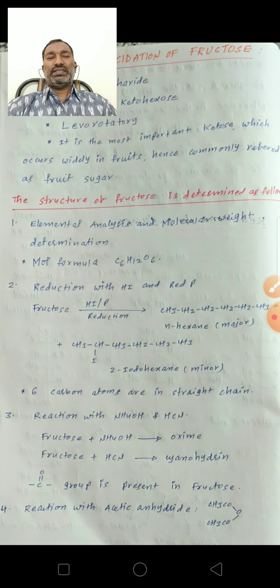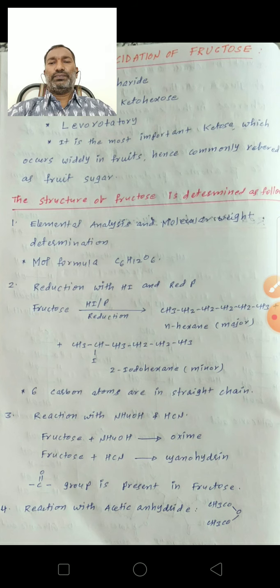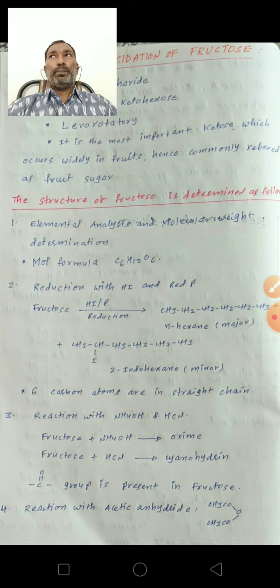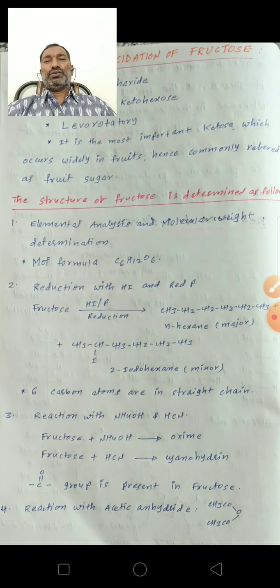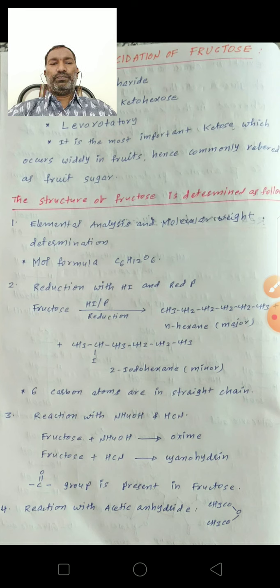Next, it is a levorotatory compound. That means fructose rotates plane polarized light towards the left side, that means in the anti-clockwise direction. So it is levorotatory.